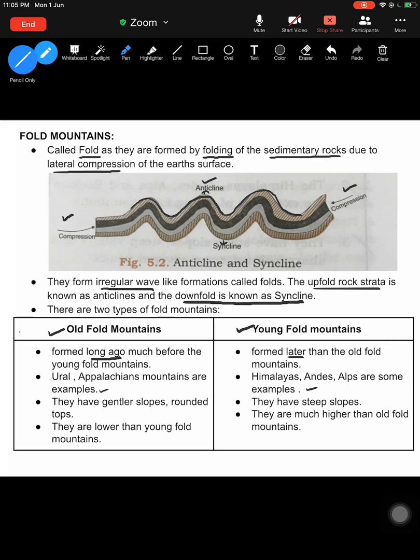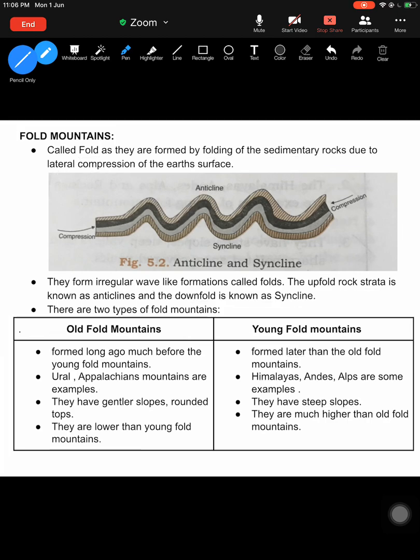Old fold mountains have a gentle slope because they are not steep, as they were formed many years ago. That's why they're much gentler. They're more rounded at the top. The top is not a peak, rather it's round in nature. Whereas young fold mountains have steep slopes and are more pointed, sharp. Old fold mountains are lower in height, with lower elevation than young fold mountains, which are at a really higher elevation. So that is about fold mountains. They basically form because of folding of the sedimentary rocks by lateral compression. There are two types of fold mountains: young and old.